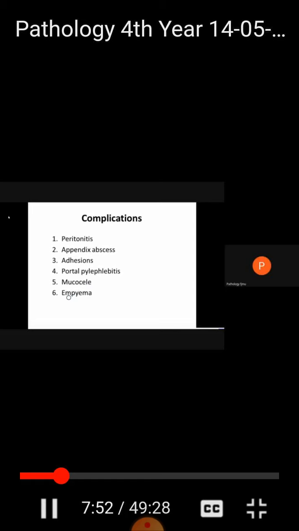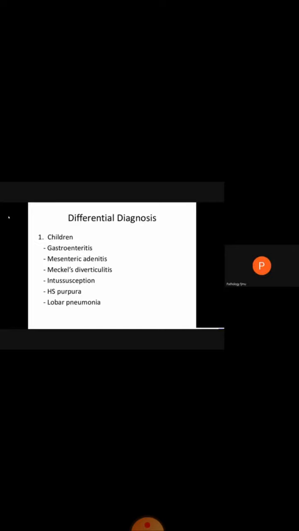Then we have empyema. Empyema means lung abscess due to infection. So these all are the complications which occur due to acute appendicitis. Now, what are the differential diagnoses of acute appendicitis? These differential diagnoses are slightly different in children, adults, old age, and females.